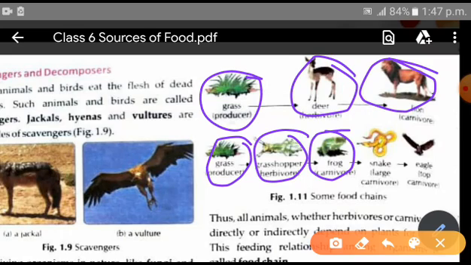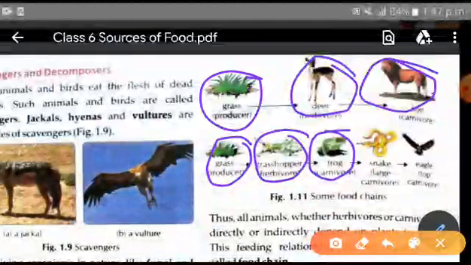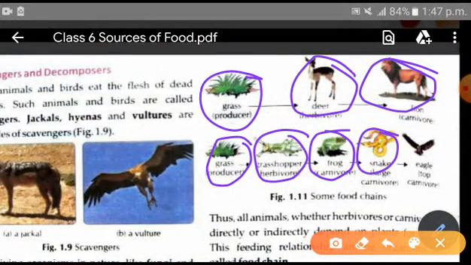The frog is consumed by the snake. Now the snake is consumed by the eagle. In this way a chain continues. So that is what is meant by food chain.